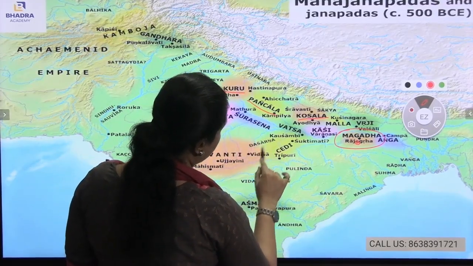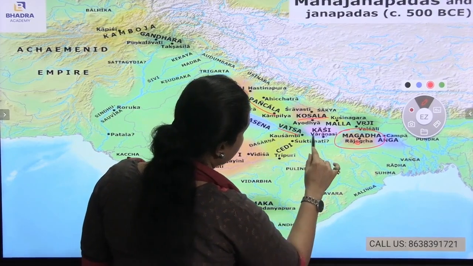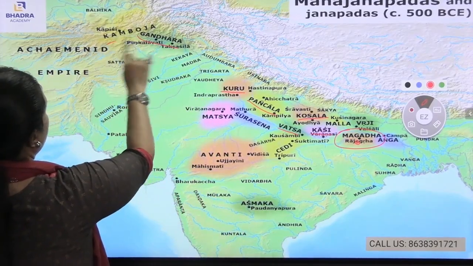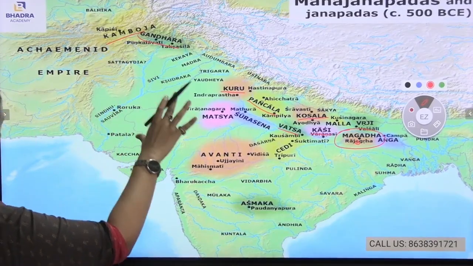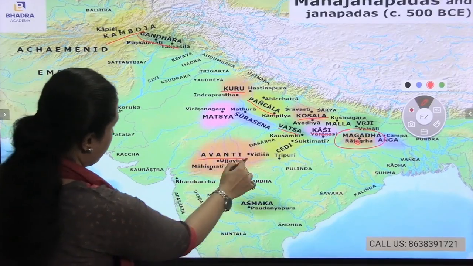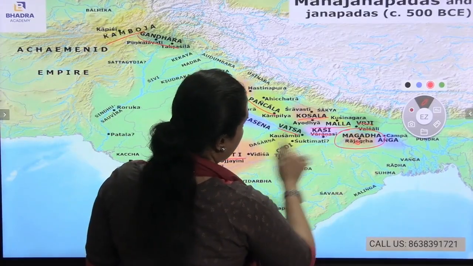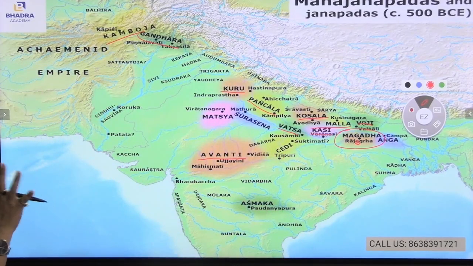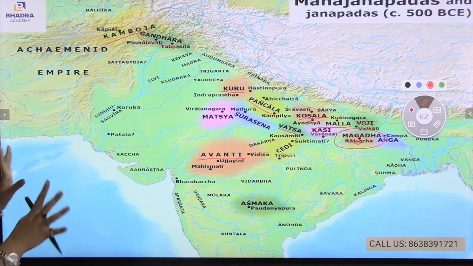Also, you can see other Mahajanapadas. Vatsa is there, Kashi is there. Also, here you can see Gandhara and Kamboja. There are many Mahajanapadas located on the map. Also, Avanti is there. Vrijji is there. Malla is there. So, this is the map of the Mahajanapadas. I hope you have seen the map very clearly.